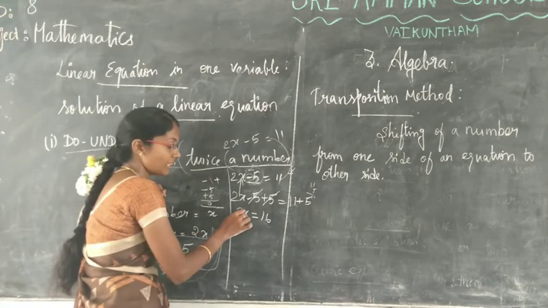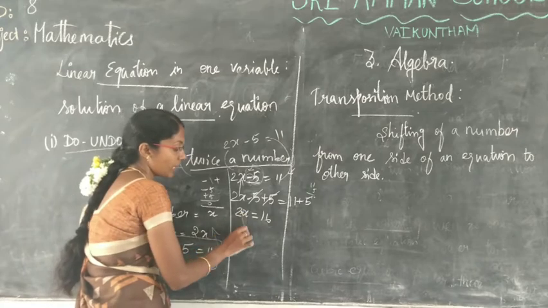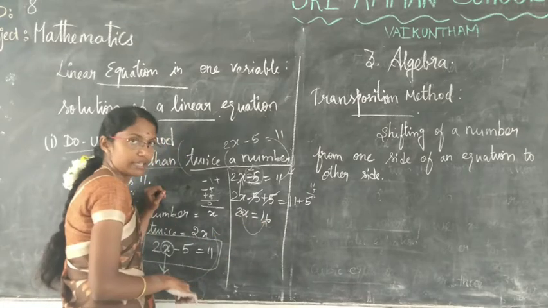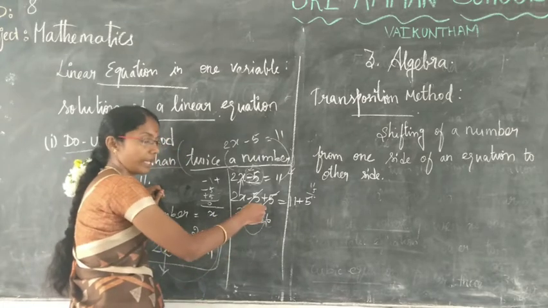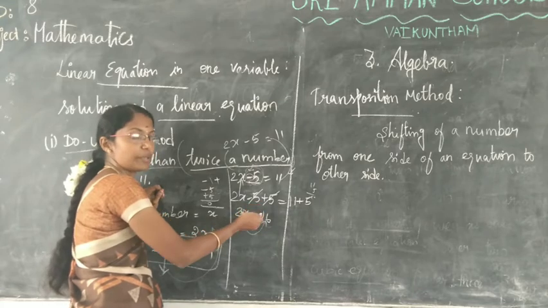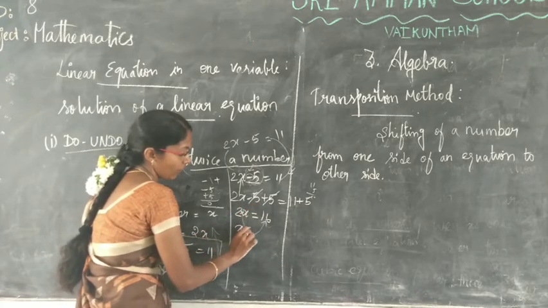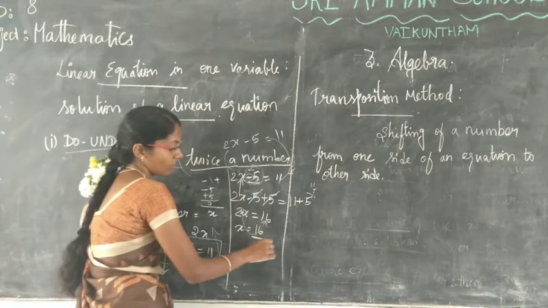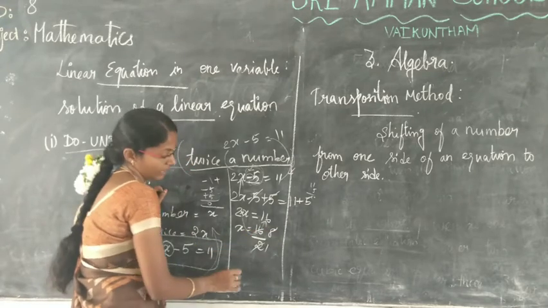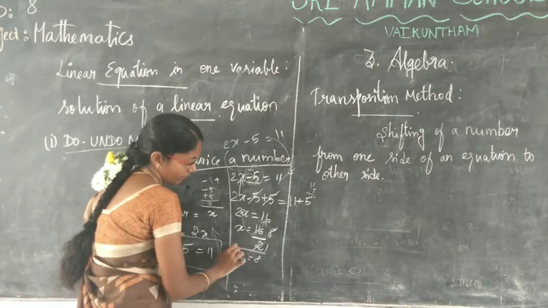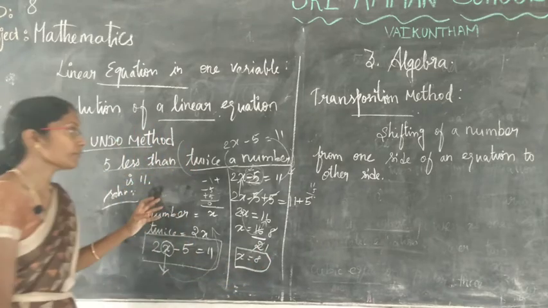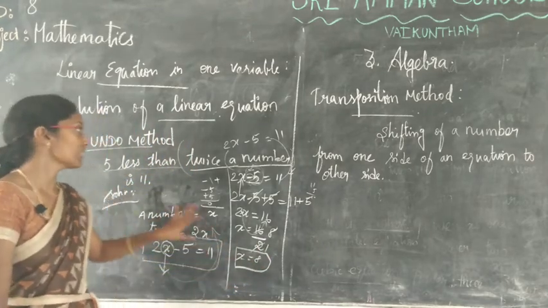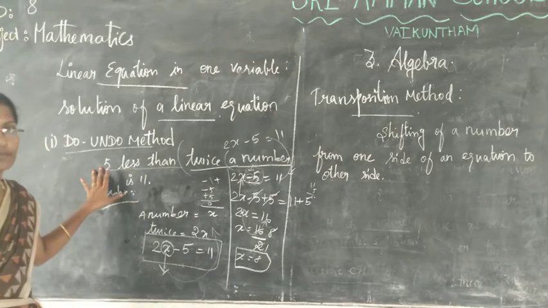If a multiplier comes to the right side, it becomes divide. So x equal to 16 divided by 2. 8 twos are 16, so x equal to 8. Here we found the value of x by the do-undo method.